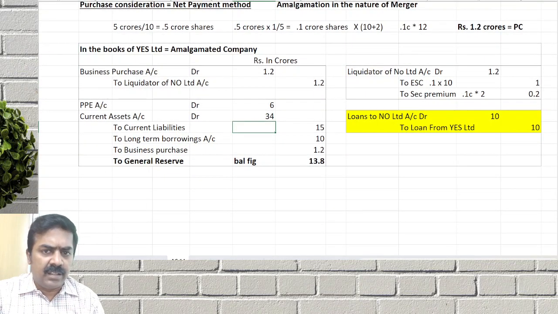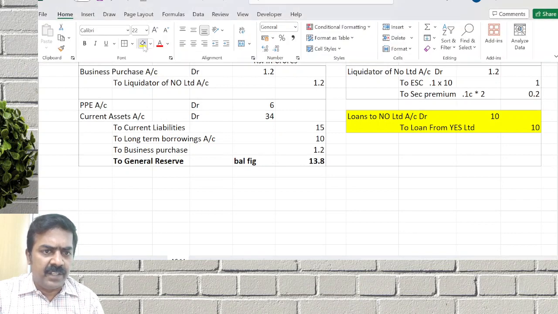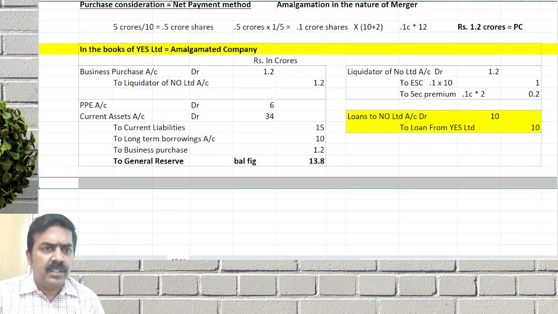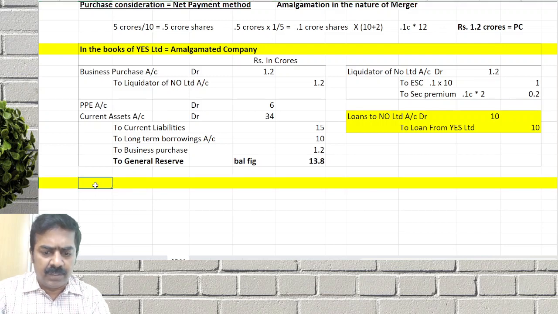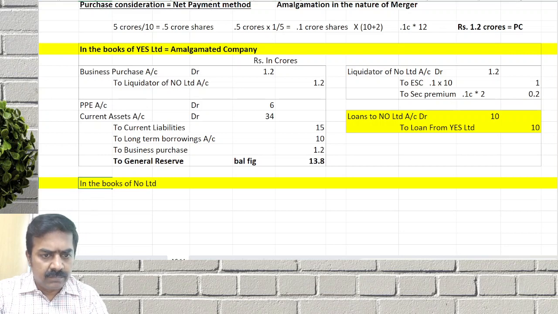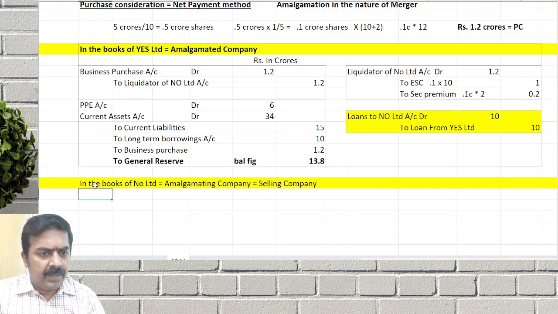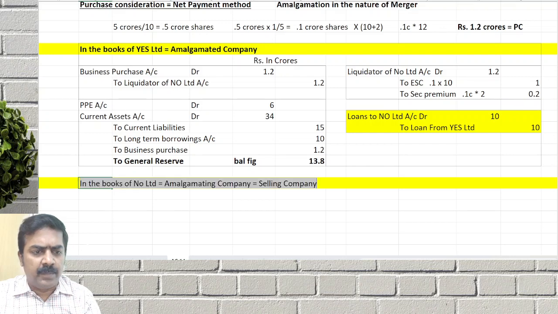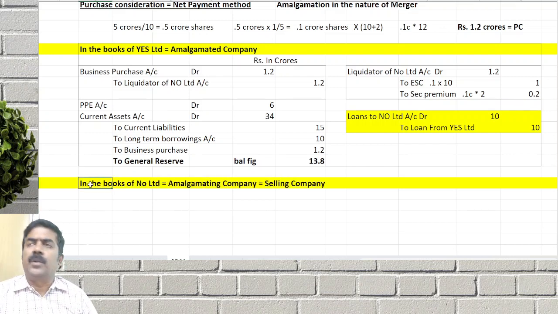Then in the books of which company do we need to do it? In the books of No Limited. There also only the journal entry is asked. We can do it. Please remember the order of transfer, then you will be able to do the journal entry. Only journal entry is asked.